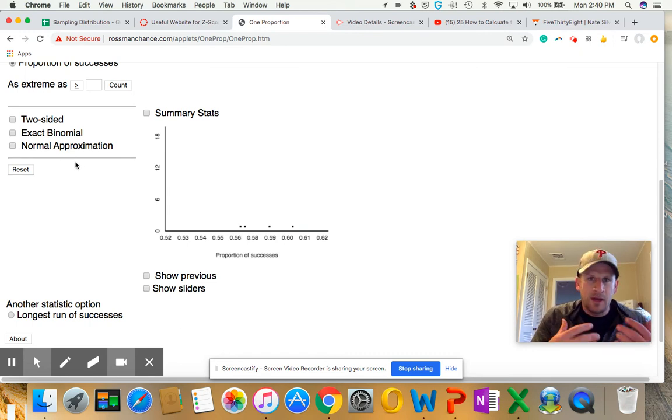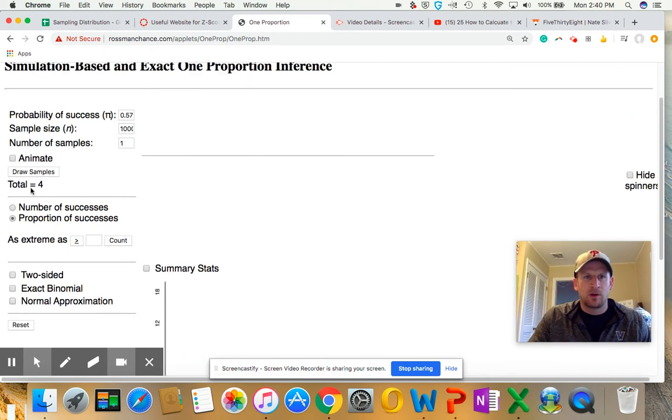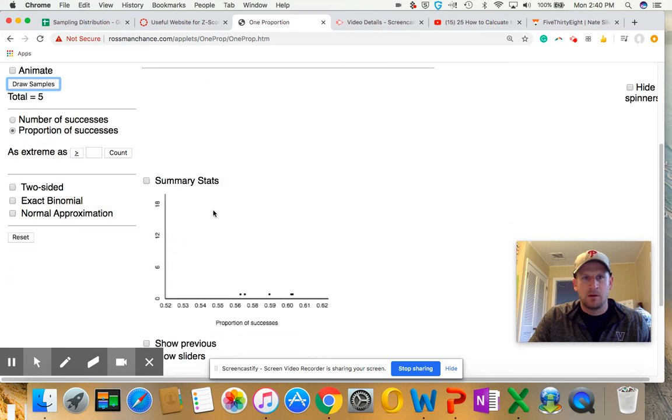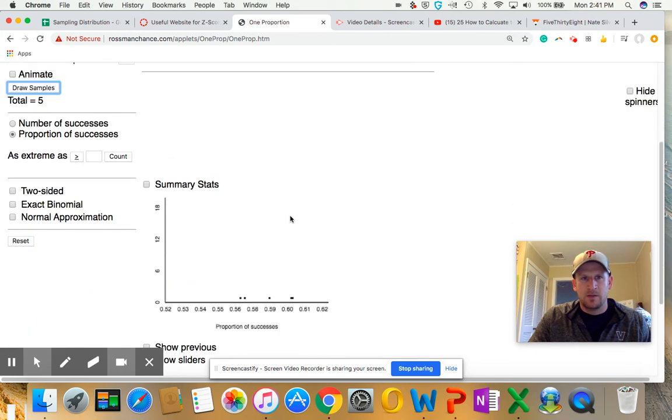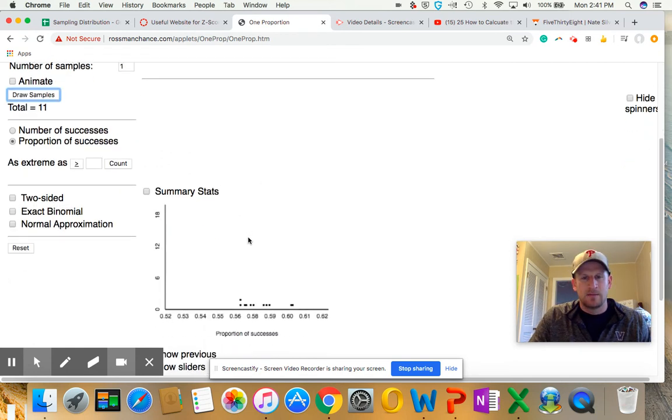But in theory, what's going to happen is if I do this over and over again, eventually it's going to look like a normal curve. All right, let's keep going without the normal approximation up there. Okay, and then we'll see how close we can get to building a normal curve. Okay, so let's do one more. All right, another one that's a little bit of an outlier. I'm going to rattle off 5 or 6 here. Okay, now we're up to 11. Let's see if we see a normal curve. I still don't see a normal curve.